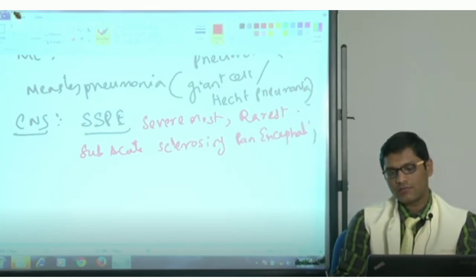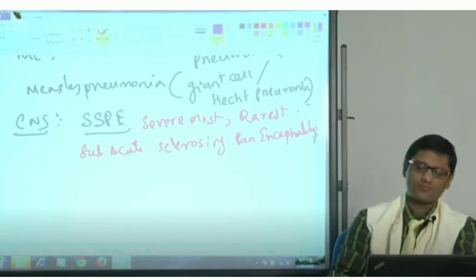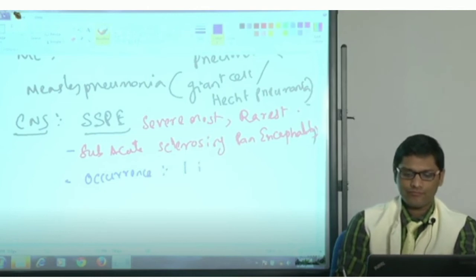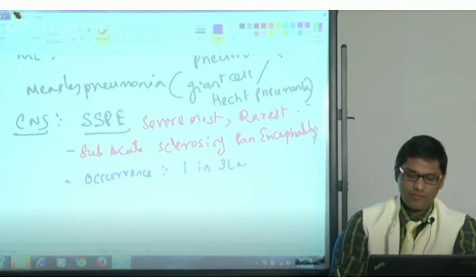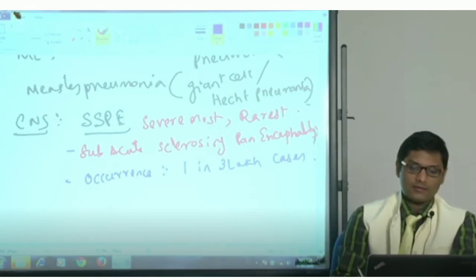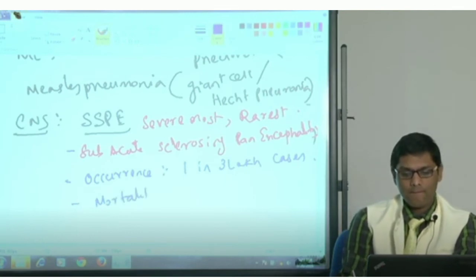The occurrence is 1 in 3 lakh cases, and SSPE has a high mortality rate. Mortality rate is always high.